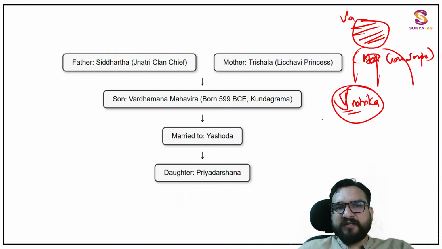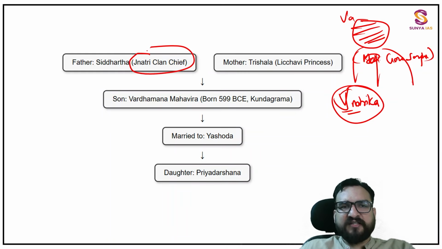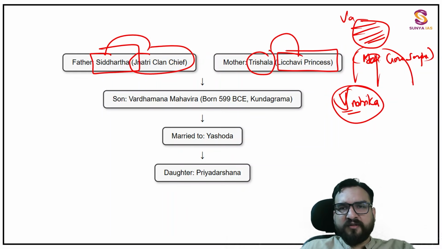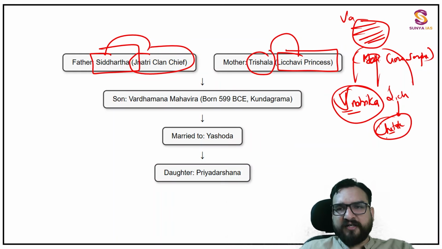At that point of time, he was the son of the Jnatrika clan chief, that is Siddhartha. And his mother was Trishala, who was a Lichchhavi princess. I told you that there were several clans, Lichchhavi, and the Lichchhavi prince, you will be finding, was Chetak, right? I told you this. And Chetak's daughter Trishala got married to Siddhartha of the Jnatrika clan.